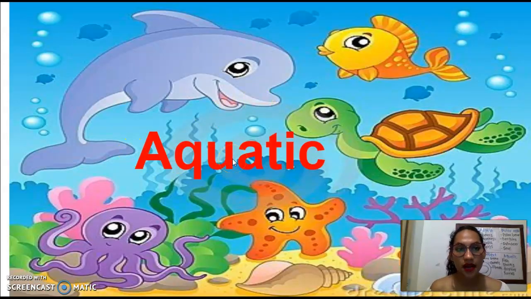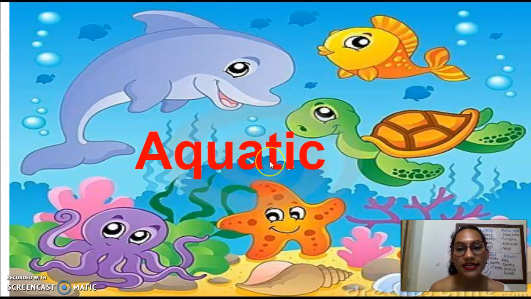Aquatic habitats. En los hábitats acuáticos habitan muchos animales. Los hábitats acuáticos pueden ser los ríos, los mares, el océano, lagos, pozos, all places where there is water.